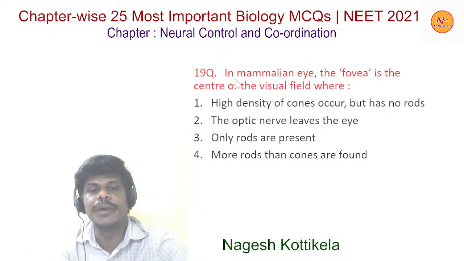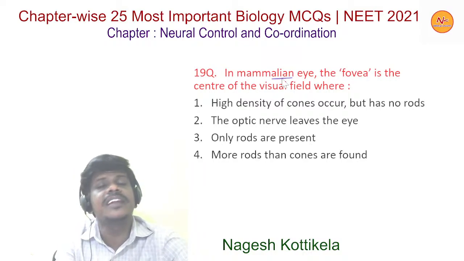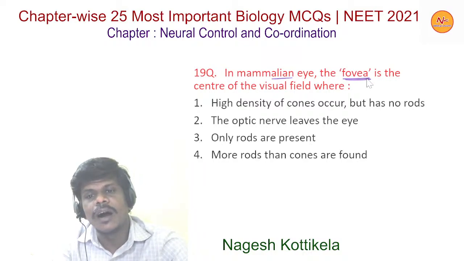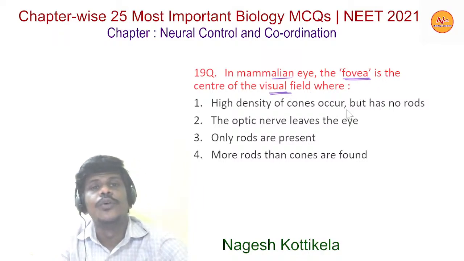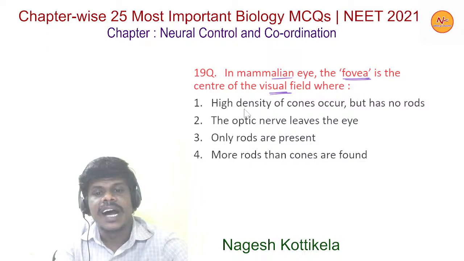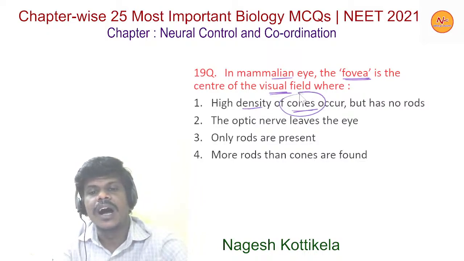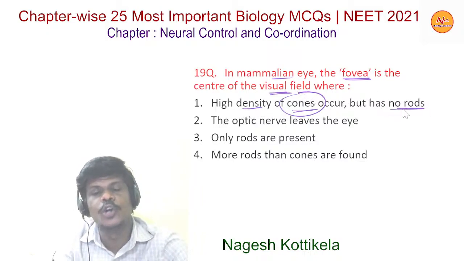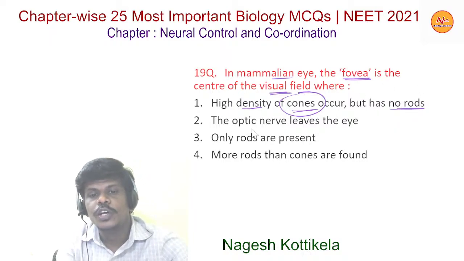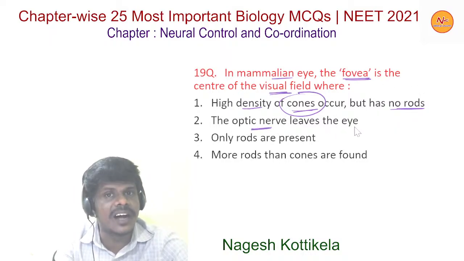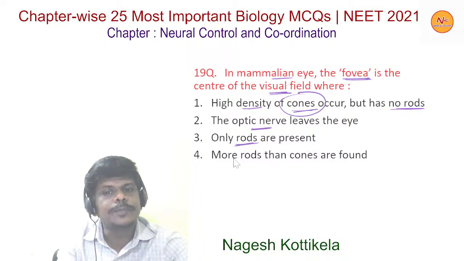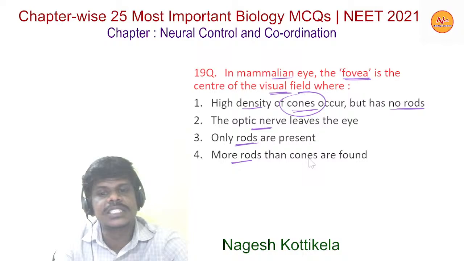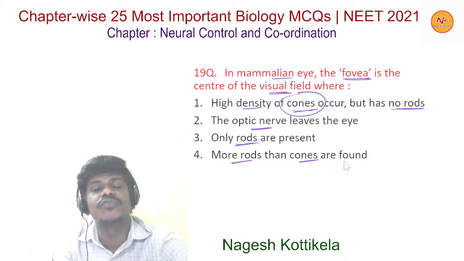Question number 19. In the mammalian eye, the fovea is the center of the visual field where option 1, high density of cones occur but has no rods; option 2, the optic nerve leaves the eye; option 3, only rods are present; option 4, more rods than cones are found.